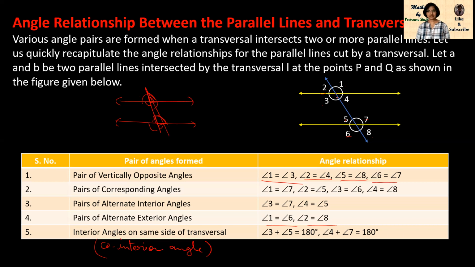Interior angles on the same side means 3 and 5, and on the other side 4 and 7. That means the sum of these angles will be 180. Clear? The sum of angle 4 plus angle 5 equals 180.